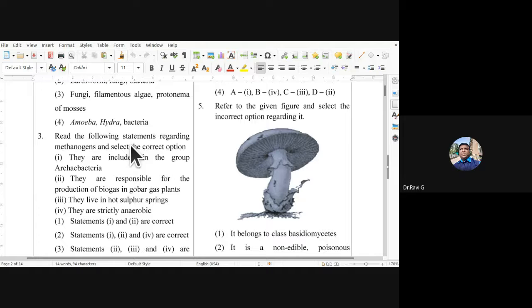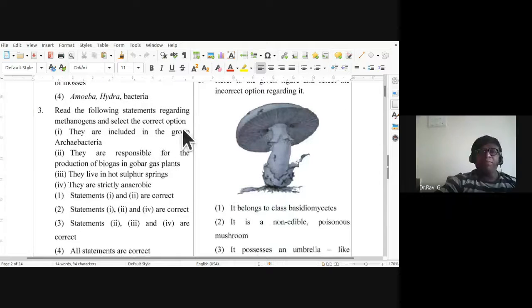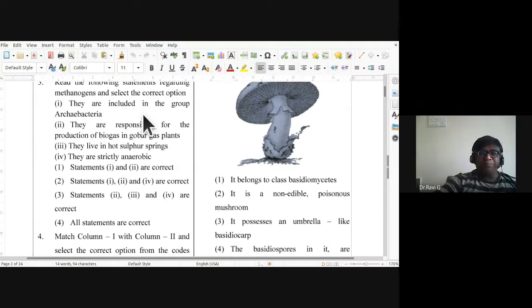Okay. So read the following statements regarding methanogens and select the correct option. The first statement is that methanogens are included in the group Archaebacteria. That is a correct statement. They are responsible for the production of biogas in gobar gas plants. They live in hot sulfur springs.